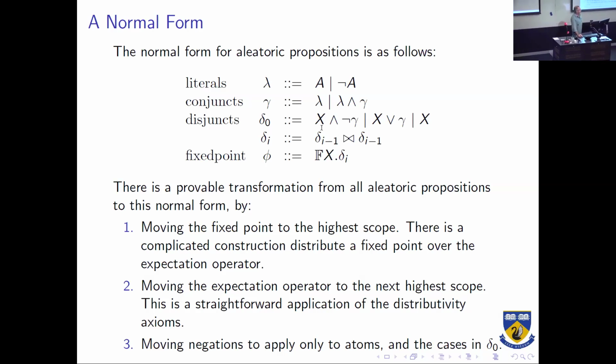x, which is a fixed point variable, and there's only one fixed point variable we need, where we have x and the negation of a conjunct, or x with the disjunct of a conjunct, or just x itself. And then we take the expectation of all of these disjuncts. Okay, and a fixed point operator on top of all of that.